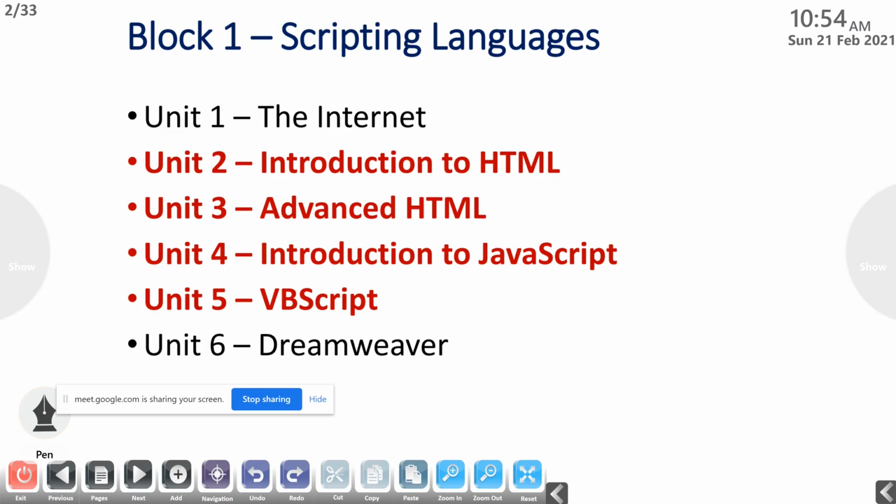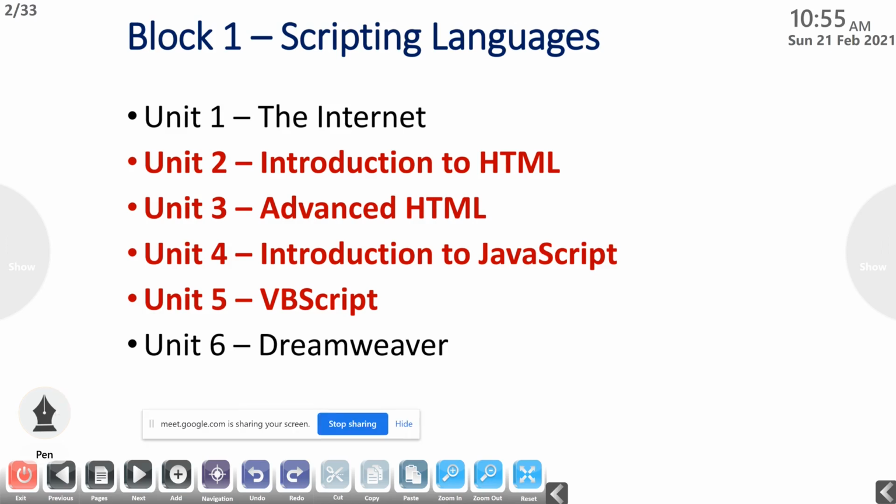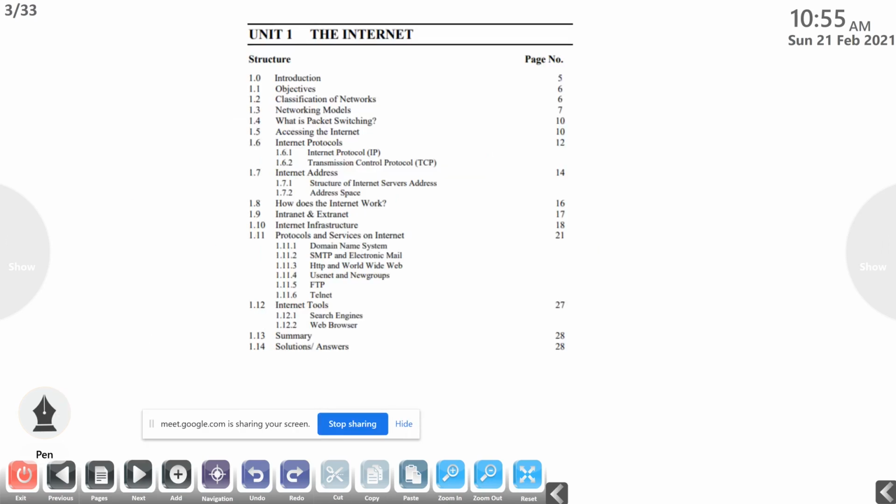Okay, this is the way that you complete your lab record book. The lab manual is there, just write the question, then do it by yourself, run the program, then take the printout.